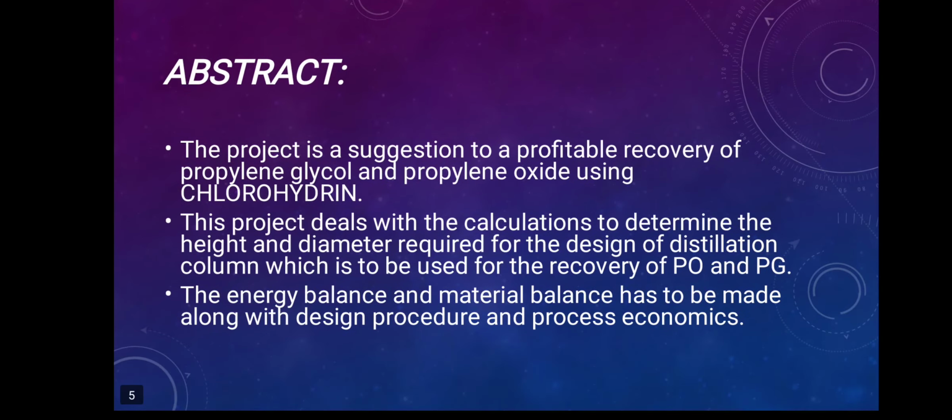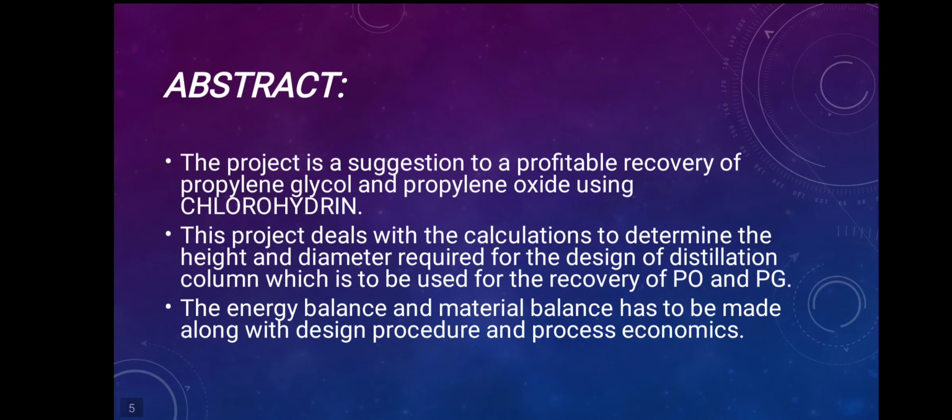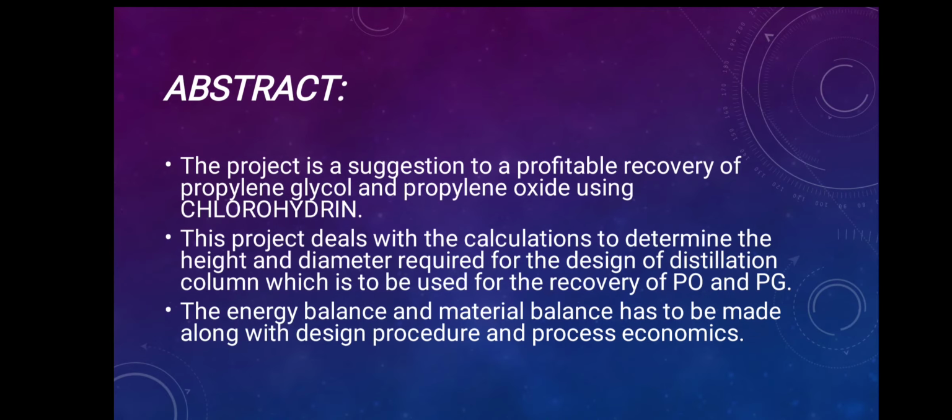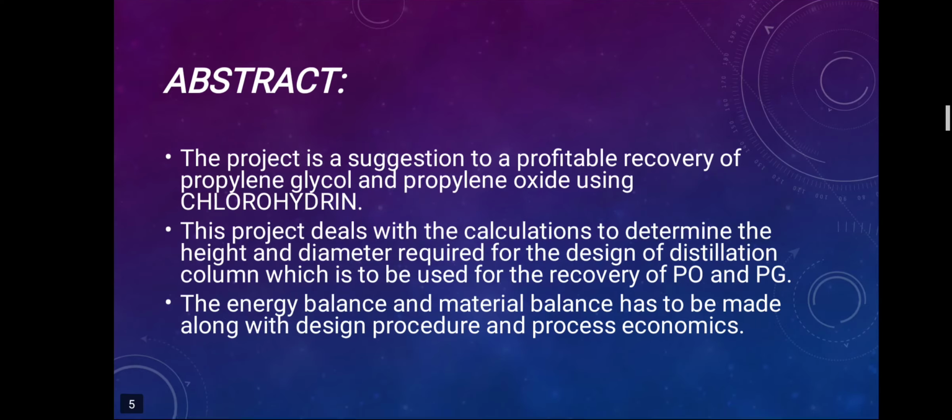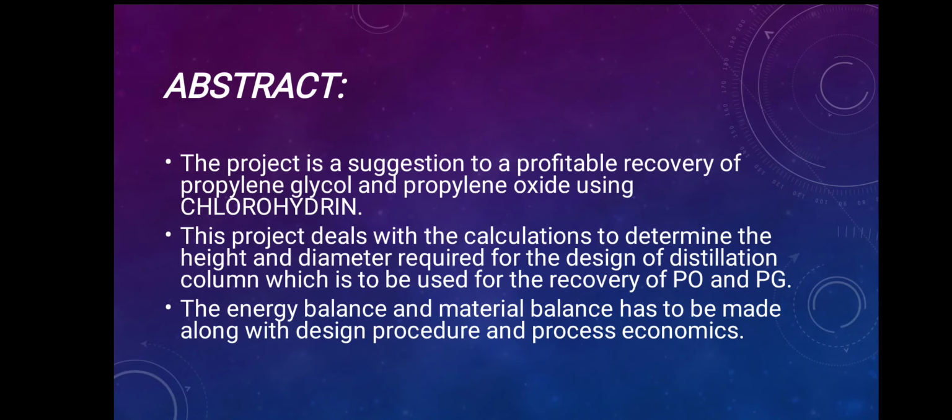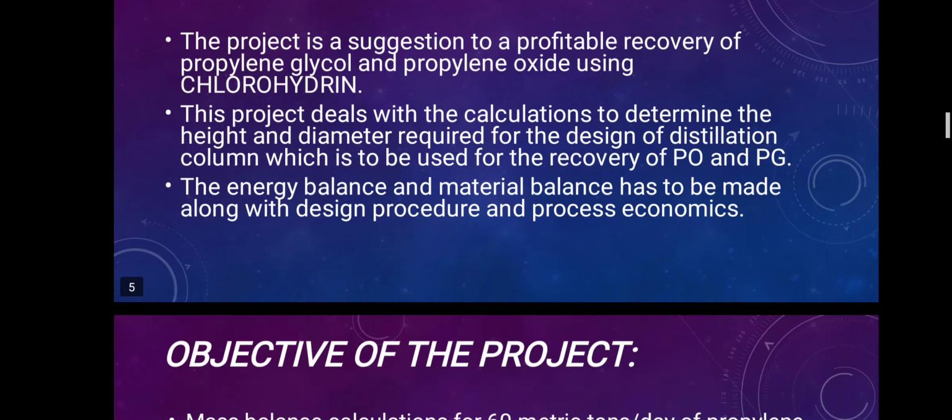Abstract of the project: a suggestion for a profitable recovery of propylene glycol and propylene oxide using chlorohydrin. The project deals with the calculation of determining the height and diameter required for the design of distillation column, which is to be used for the recovery of propylene oxide and propylene glycol. The energy balance and material balance have been made along with design procedure and process economics.